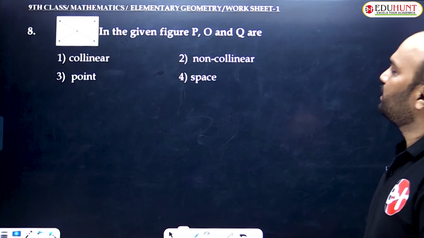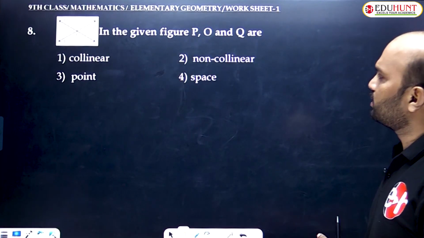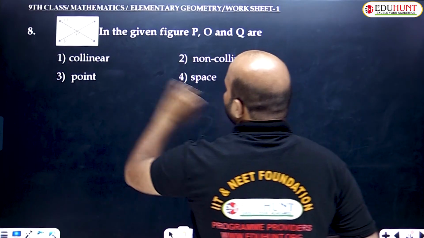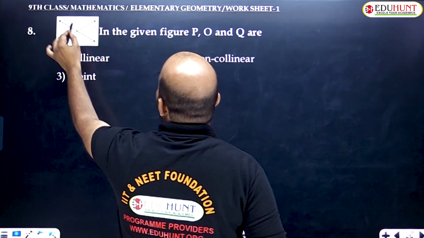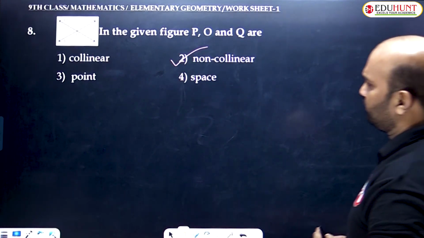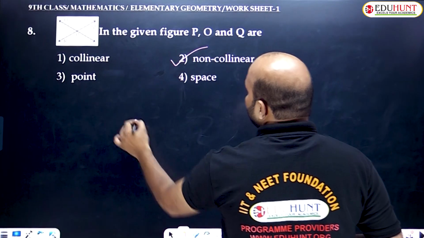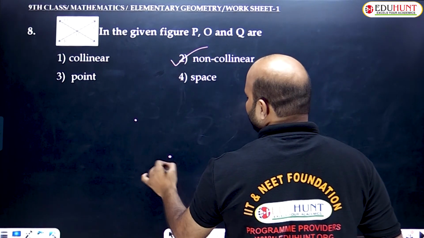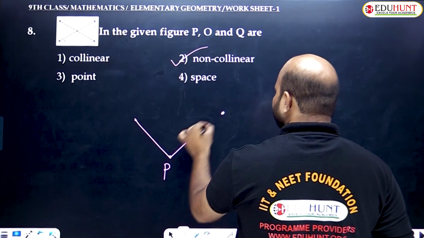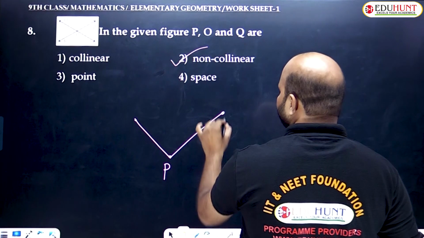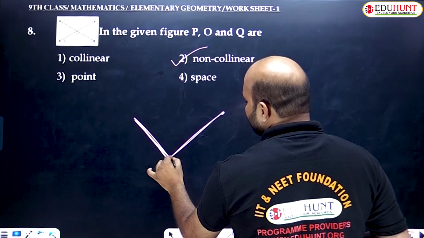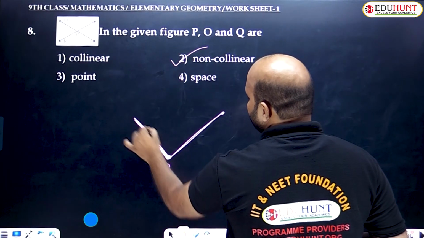So question number 8. In the given figure, P, O and Q. The options given are collinear, non-collinear, point, space. So clearly we need to understand here that P, O, Q are non-collinear points, because three points are given, P, O, and Q, and these three points do not have a common line.